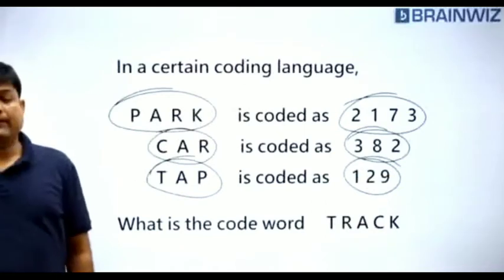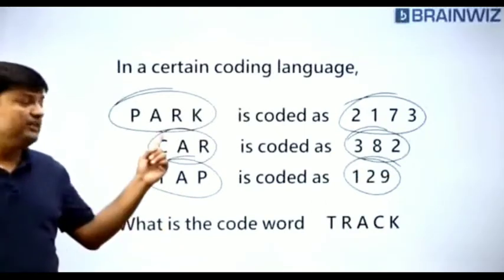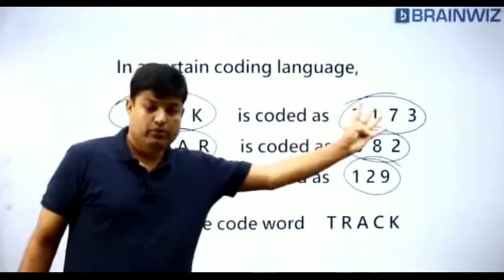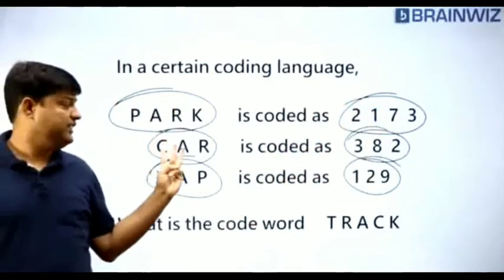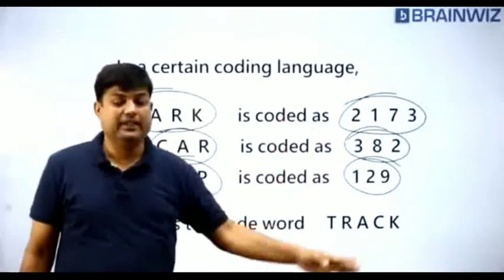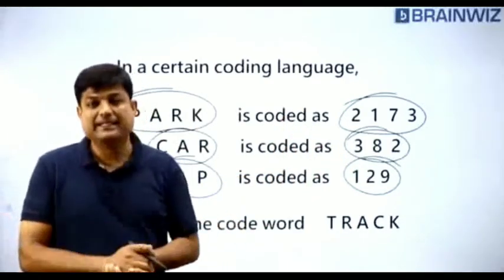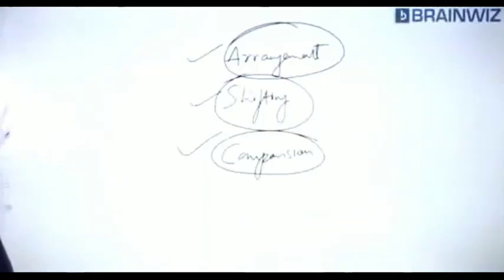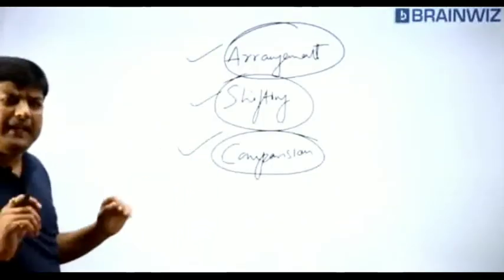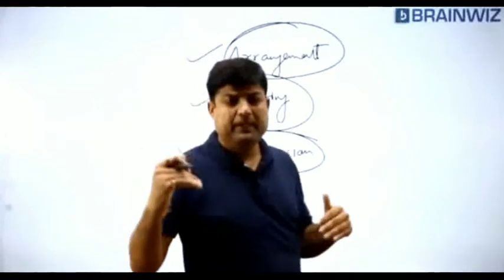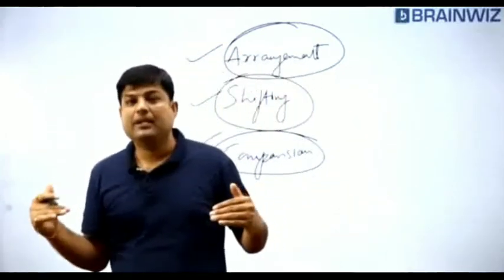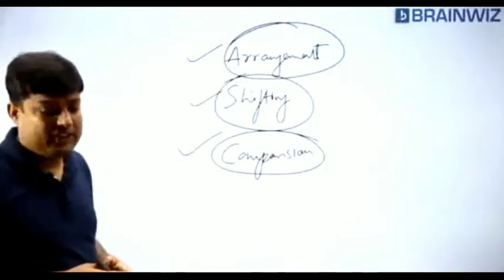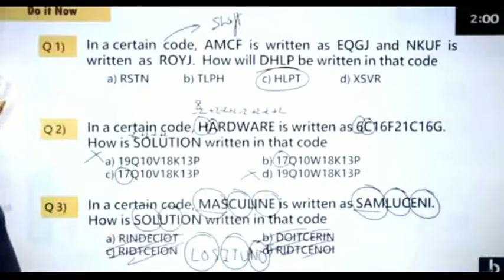Are you understanding, everybody? Now you have to understand how many letters are on the left hand side? 4. How many on the right hand side? 4. How many on the left hand side? 3. Car has got 3. And here how much? 3. So the left hand side content is balancing with the right hand side content. So we have to say only one thing, that this is comparison model. Same comparison. Pit, pet, animal, momo, toto, bobo, same kind of comparison. This kind of questions will also be given to you, students. Now, let's try to move forward.